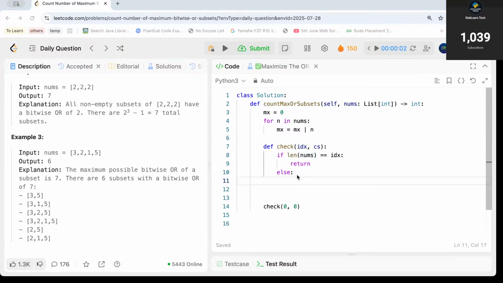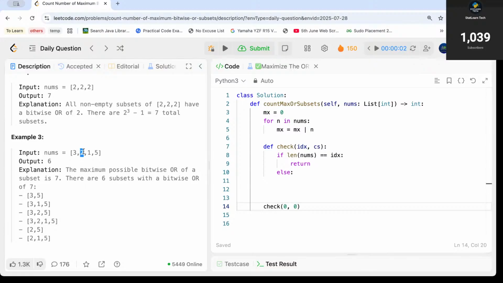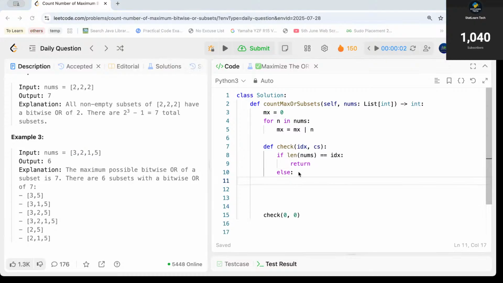Else, if we are having an index which is less than the length of nums, we can perform some operations. And what's the operation we need to perform? That is something we need to understand, right? We need to check with the next element, but before moving to the next element, we should perform two operations. We should add 3 in one of the subsets, and we should not add 3 in one of the subsets. Our first subset is an empty data, right?